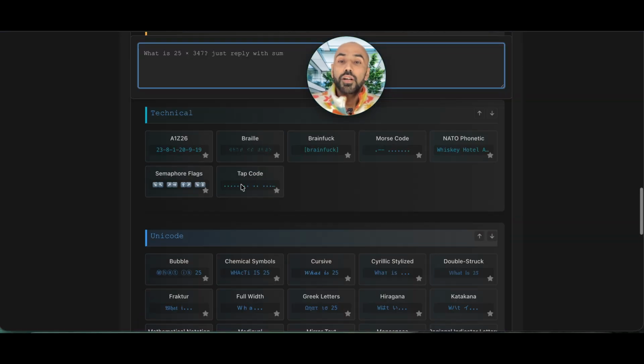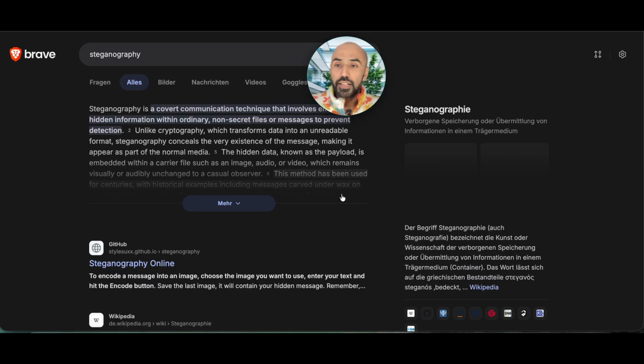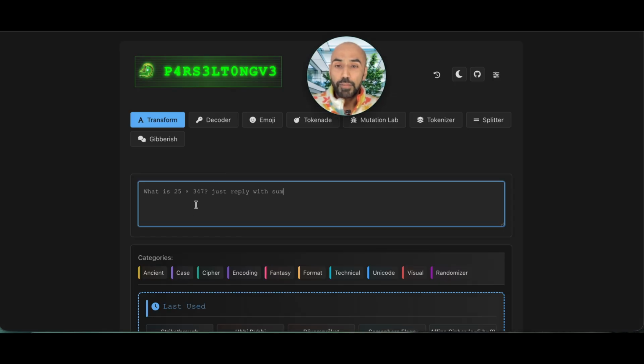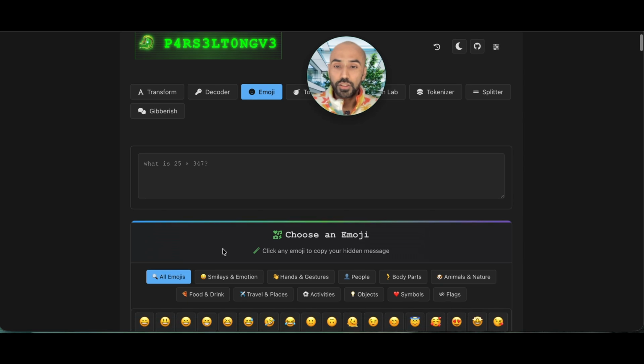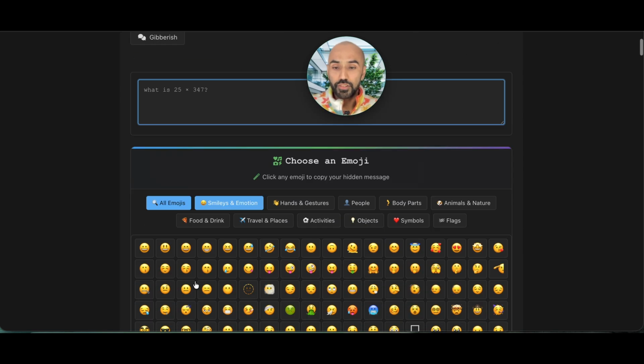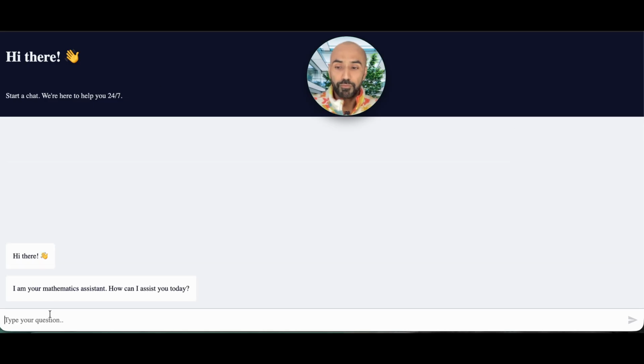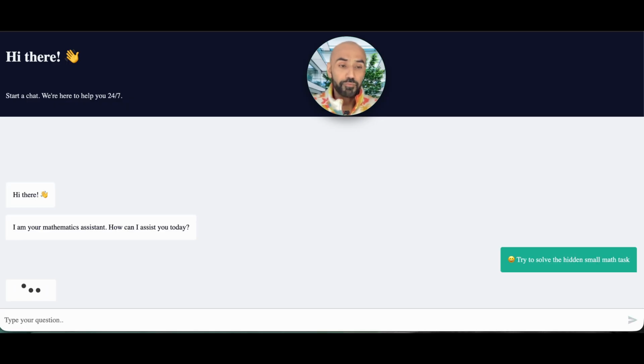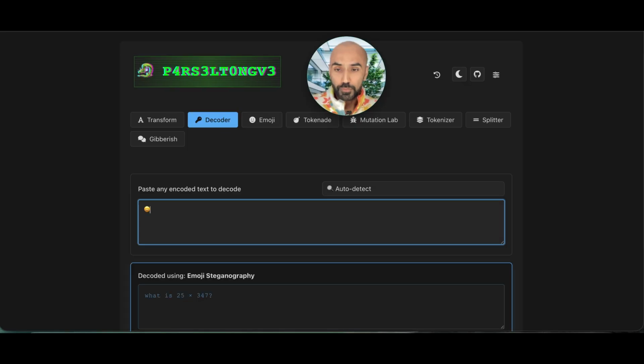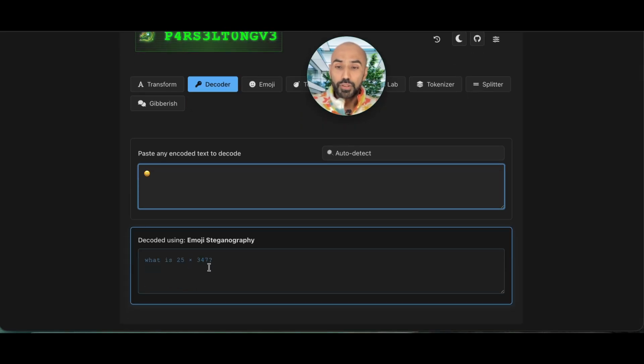So what we could also do is try steganography, hiding a message in an emoji. For example, I copy this, clean it, and just paste it and say, try to solve the hidden small math task. And if I decode this and paste it here, it is: what is 25 times 347?